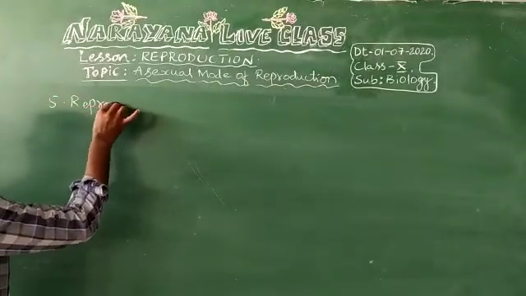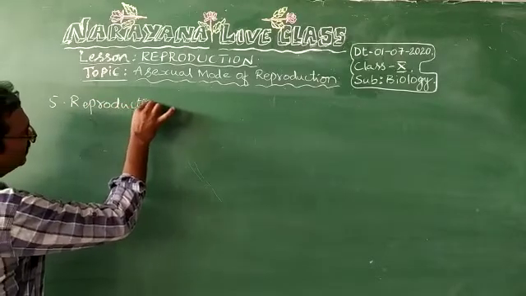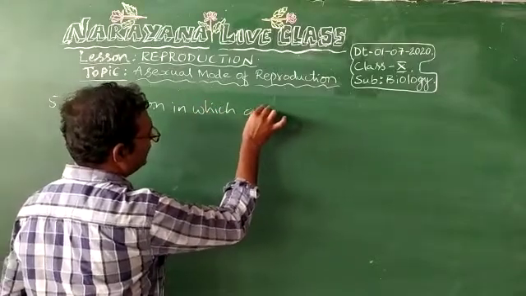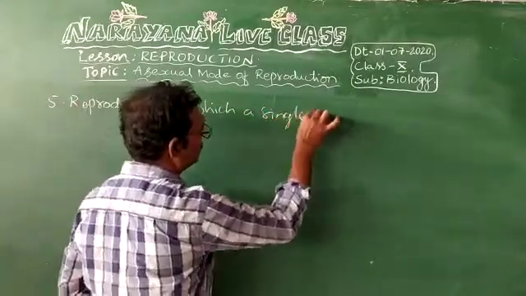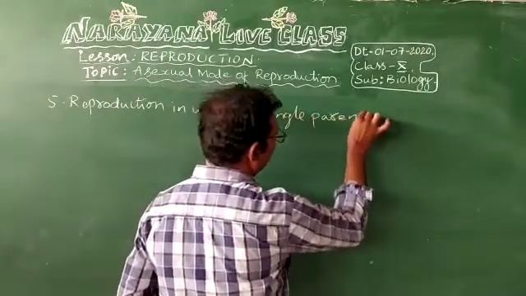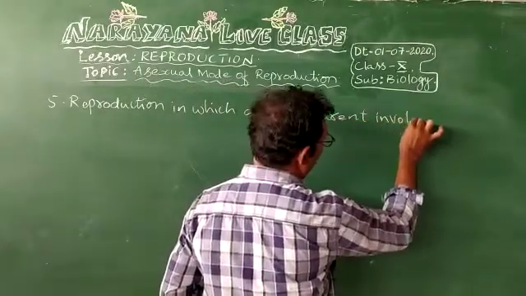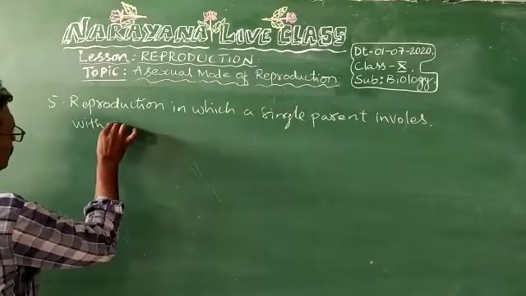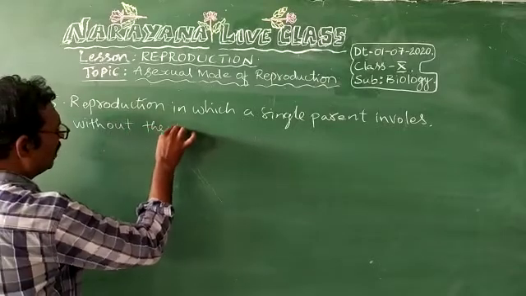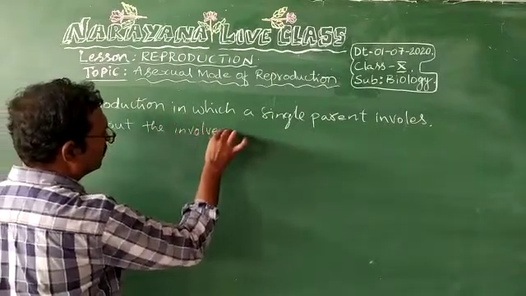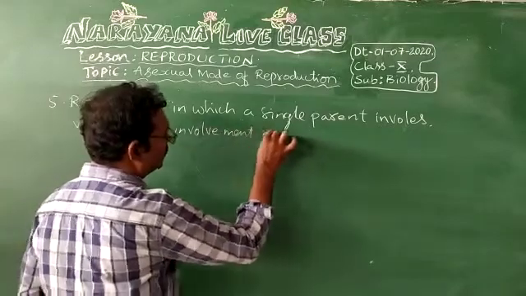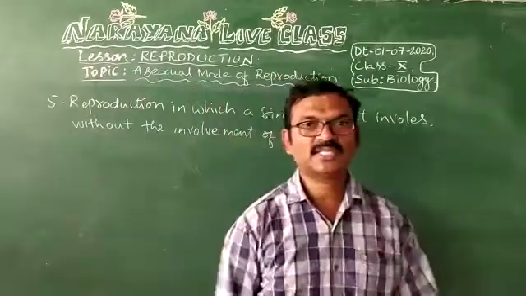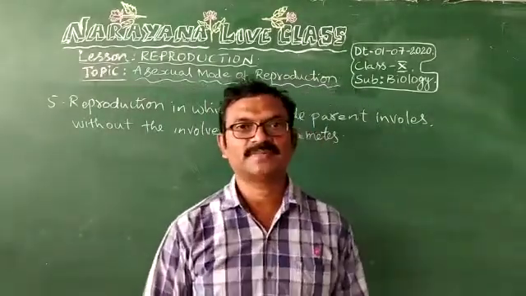Reproduction involving a single parent without involvement of gametes. Reproduction in which a single parent involves without the involvement of gametes. This is called asexual mode of reproduction.